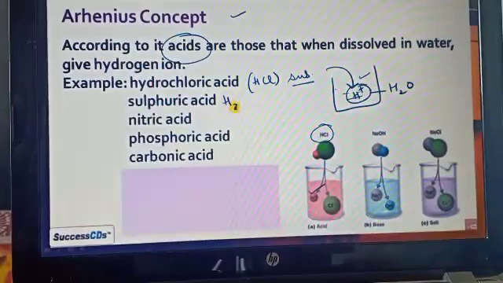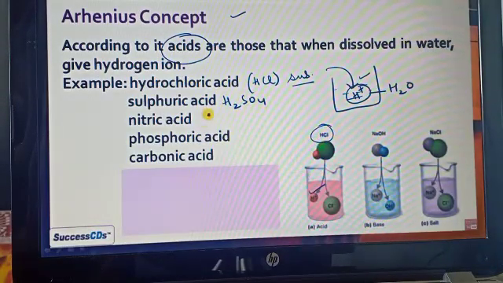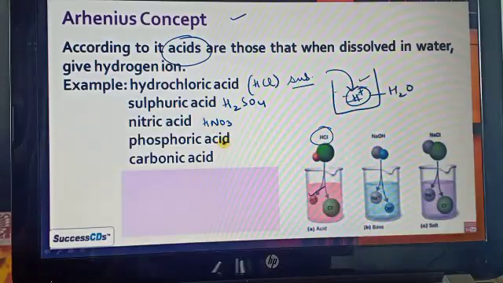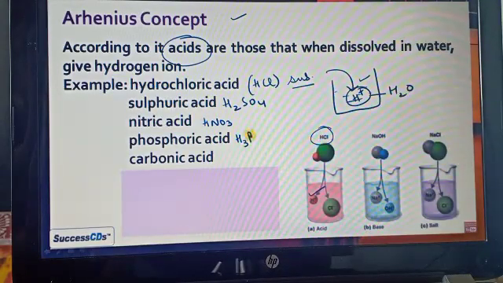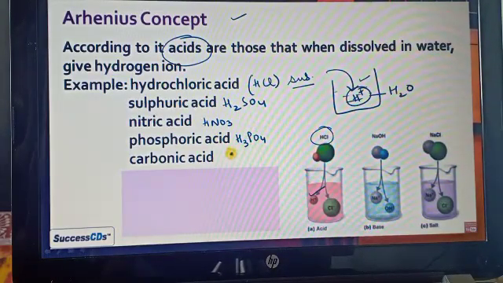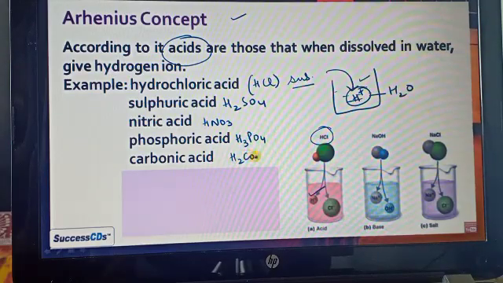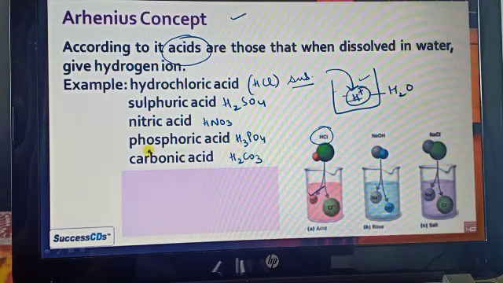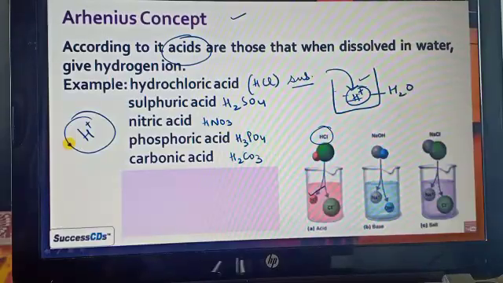Same like that, other acids are present, like sulfuric acid, nitric acid, phosphoric acid, carbonic acid. These are all acids, which have acidic nature. When we dissolve them into water, they release hydrogen ions. They create H plus ions when dissolved in water.